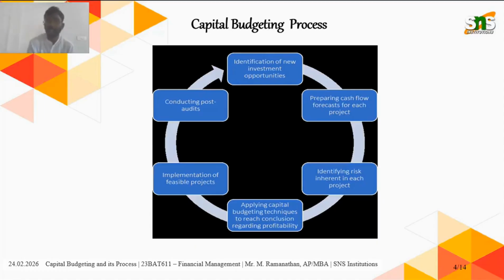Identifying new investment options, we'll see it from the investment perspective. If I have multiple investment options like mutual fund, share market, and other options like 4 to 5, first of all I want to identify what investment options I have.